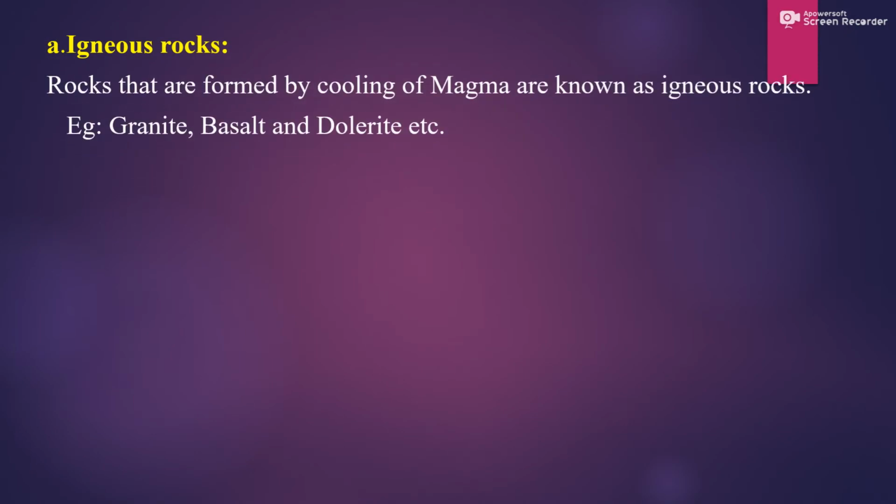Igneous rocks. Rocks that are formed by cooling of magma are known as igneous rocks. When a volcanic eruption occurs, the magma will come out, right?